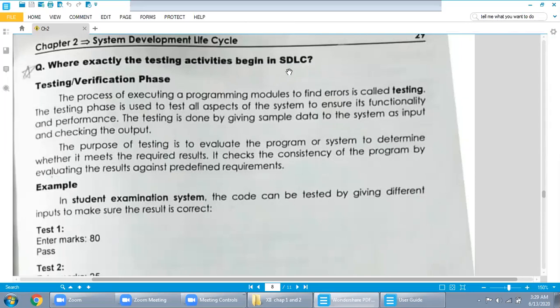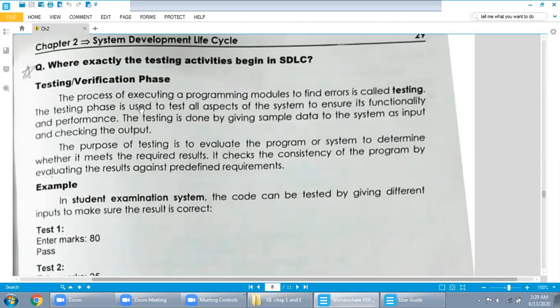Testing means checking a program. Testing or verification phase: the process of executing program modules to find errors is called testing. When we write a program and execute it, if there is some kind of error, it means that we are testing our program.